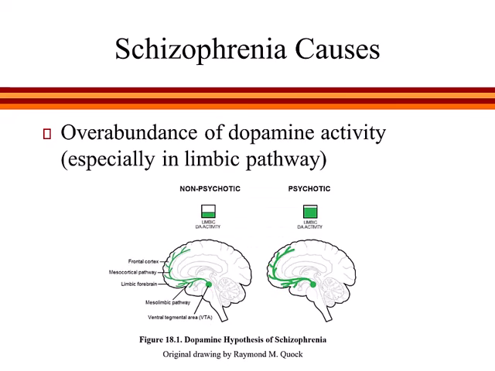And indeed, there is good evidence that the neurotransmitter dopamine may be strongly implicated in schizophrenia symptoms. Specifically, schizophrenia is associated with an overabundance of dopamine activity. Many of the current medications used to treat schizophrenia spectrum disorders are dopamine antagonists, which means that they decrease the amount and activity of dopamine in certain regions of the brain. On the flip side, drugs that increase dopamine activity can sometimes actually produce schizophrenia-like symptoms, like hallucinations.